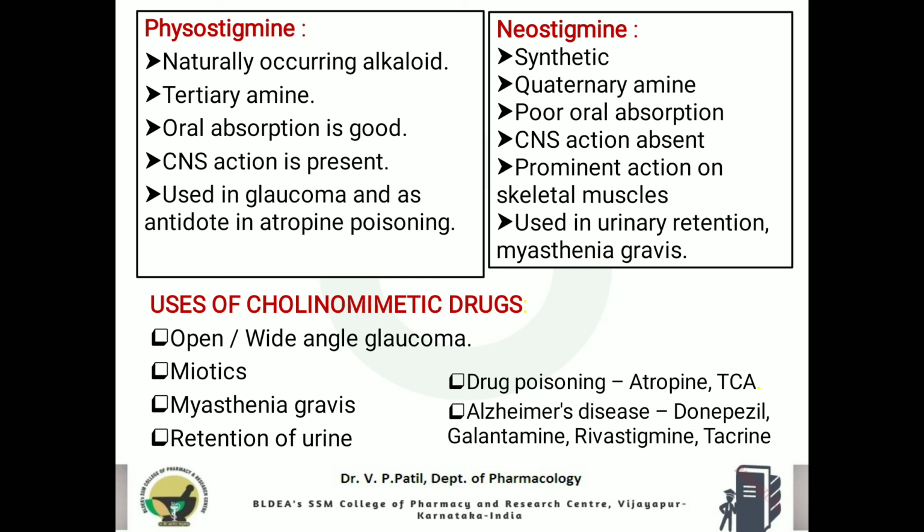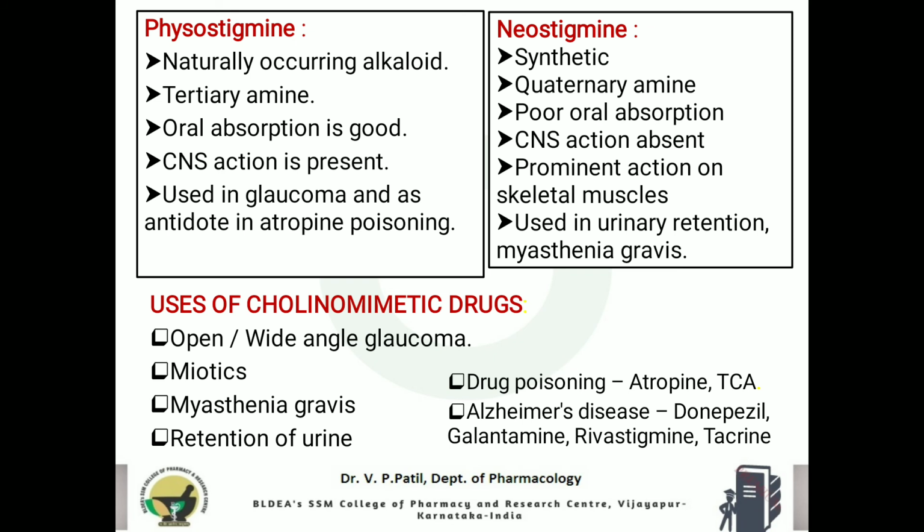Neostigmine has poor oral absorption and does not have any CNS action, unlike physostigmine, and it mainly acts on the skeletal muscle. So that's why it is used in the treatment of myasthenia gravis. You know that myasthenia gravis is a muscular disorder where neostigmine is used, and it is also used in urinary retention cases. Okay, last important point on the uses of cholinergic drugs.